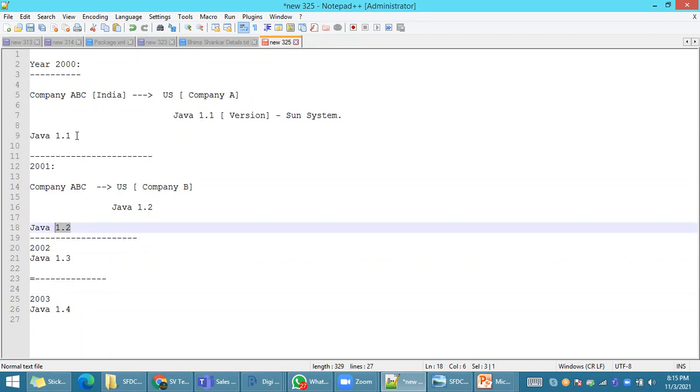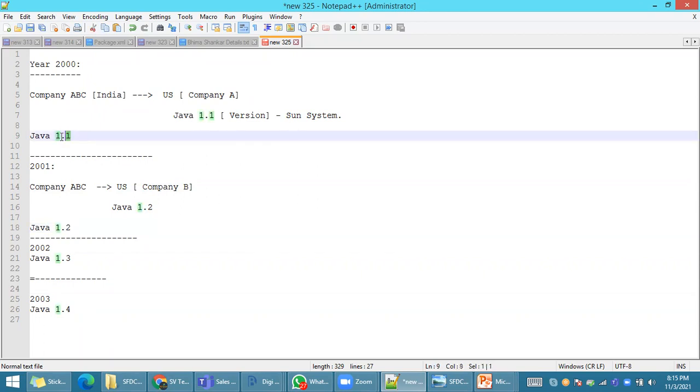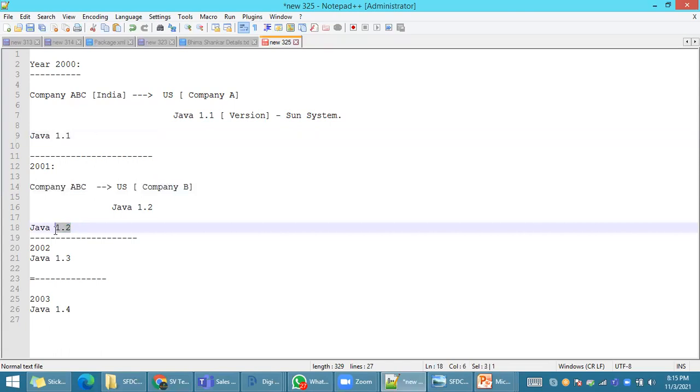But the company still needs to take care of maintaining that software. The hope is that maybe in future the client may ask to do a project on Java 1.2, so that is the reason that even without use the companies maintain the software. The companies are facing a lot of difficulty to maintain.